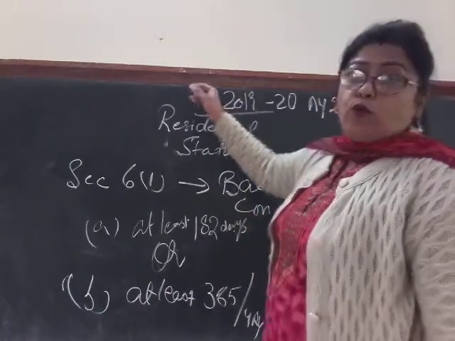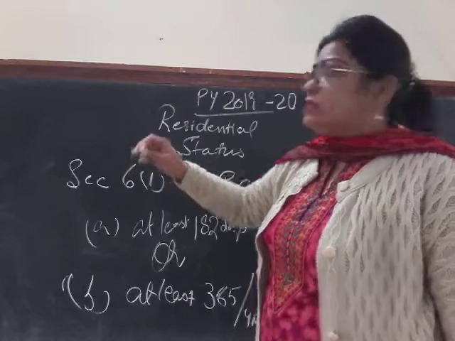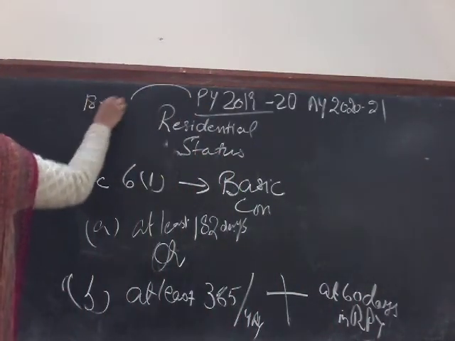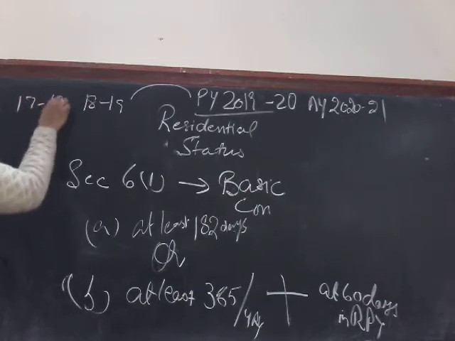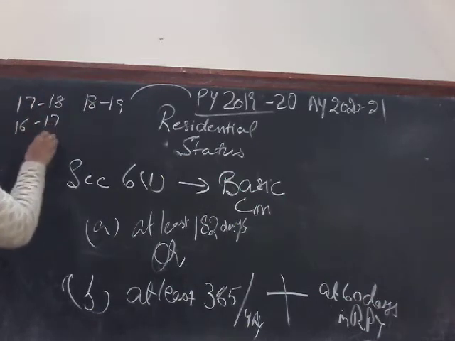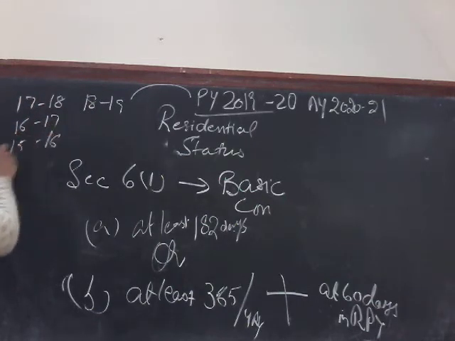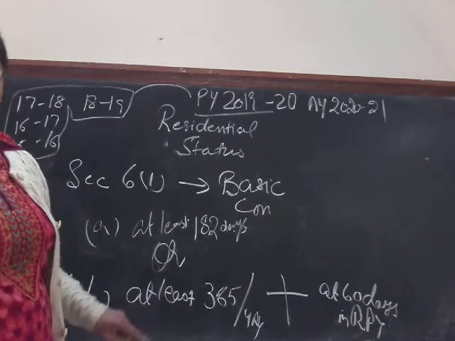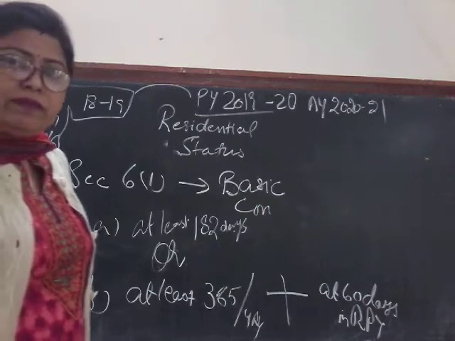And when I say 4 years preceding the relevant previous year, so 4 years means what? We can calculate 18, 19, 17, 18, 16, 17 and 15, 16. So these become the 4 years immediately preceding the relevant previous year.